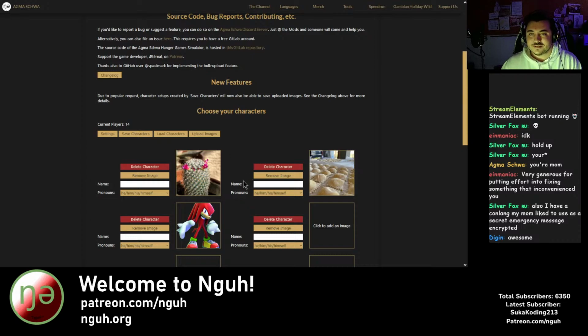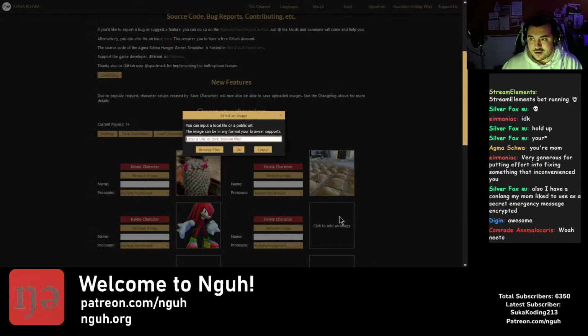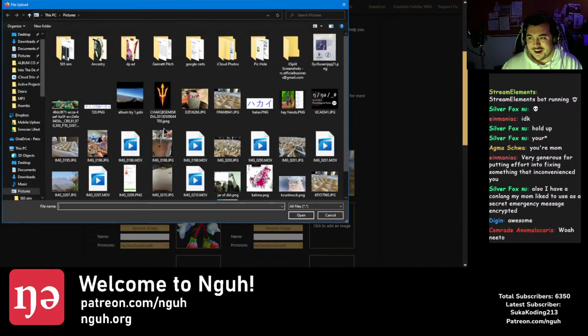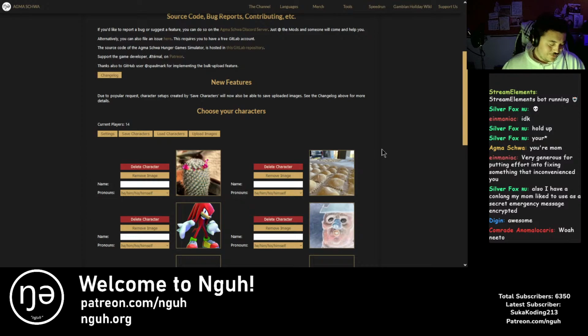By the way, GIFs also work with this. So if you have something that's animated, as long as your browser can render it, it works. Speaking of, as long as your browser supports it, we do not support Internet Explorer. I'm not dealing with supporting Internet Explorer 6 or anything. This uses HTML5 dialog tags. If your browser is older than 10 years, it will just not work. So just making that one clear, for the millions and millions of people who are using Internet Explorer right now.